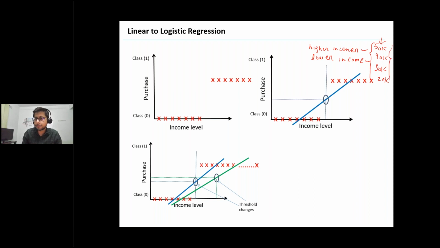For example, if I tell you a person is working in the IT sector, this is one property. The person is living in a metro city, maybe Bangalore, that is another property. Like yesterday we talked about predictors, so these are the predictors. He's working in IT, he's staying in a metro city, and we also know his monthly expenditure.